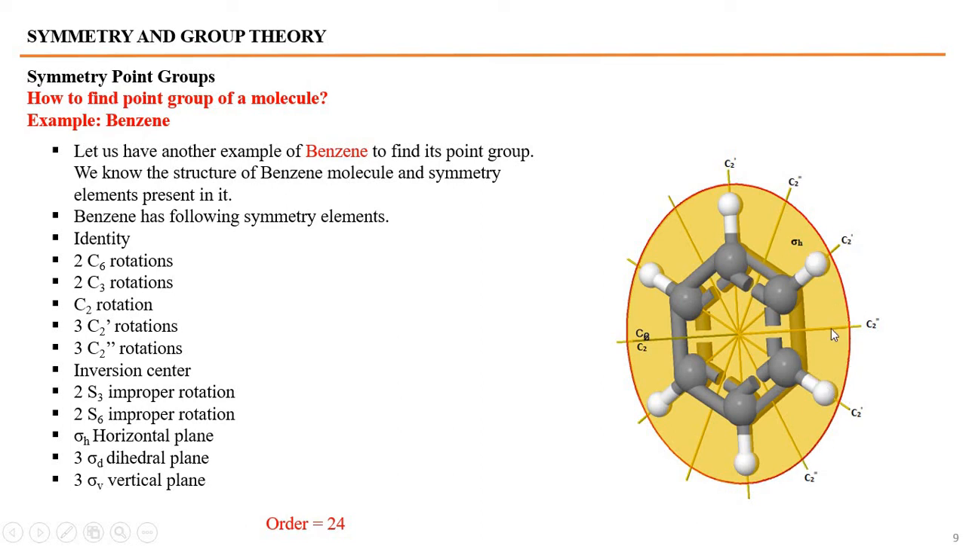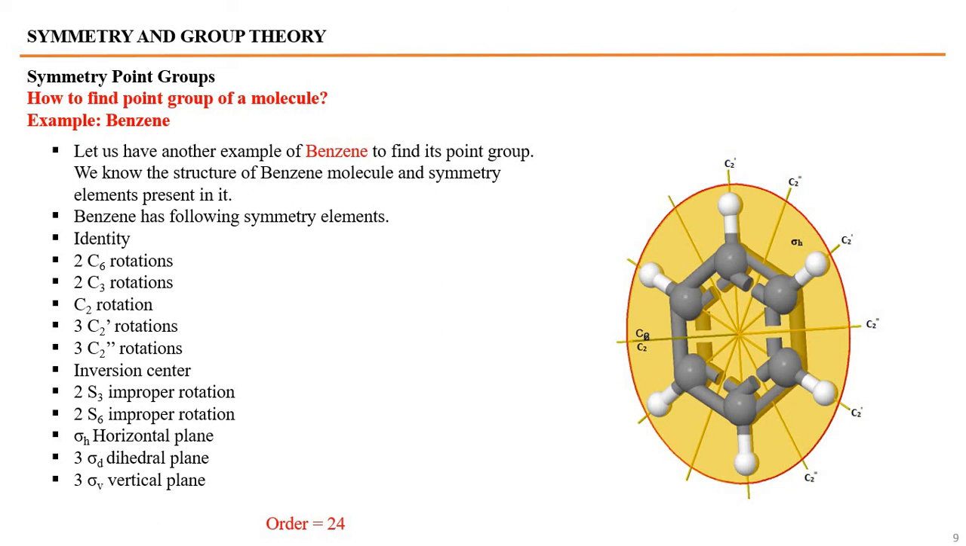One horizontal plane is also there. The total number of symmetry elements present in the molecule is given here. 2C6 are there, 2C3 are there, C2 rotation is there, 3C2 dash are there, 3C2 double dash are there, an inversion center is present in the molecule, 2S3, 2S6, a horizontal plane, 3 dihedral planes, and 3 vertical planes. In total 24 symmetry elements are present in benzene and the order is 24.